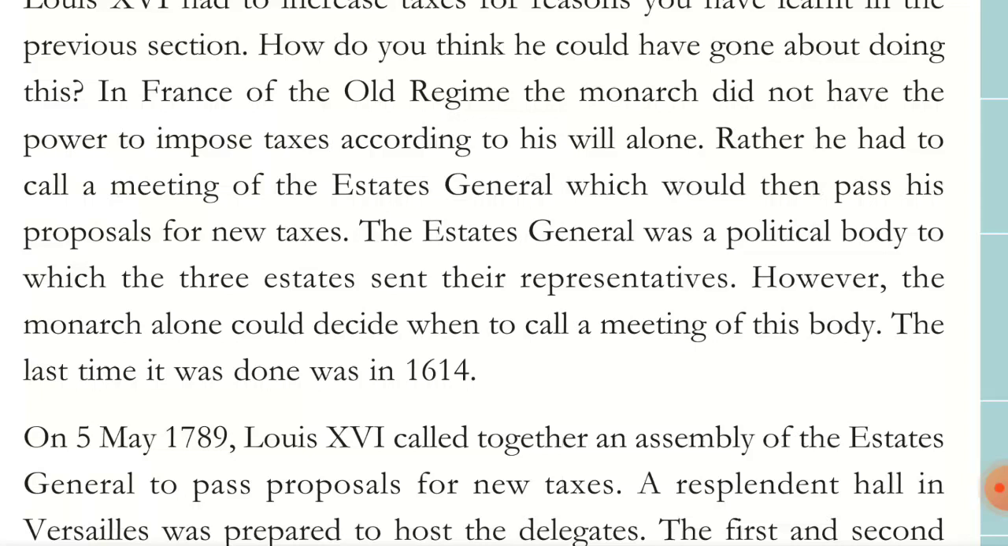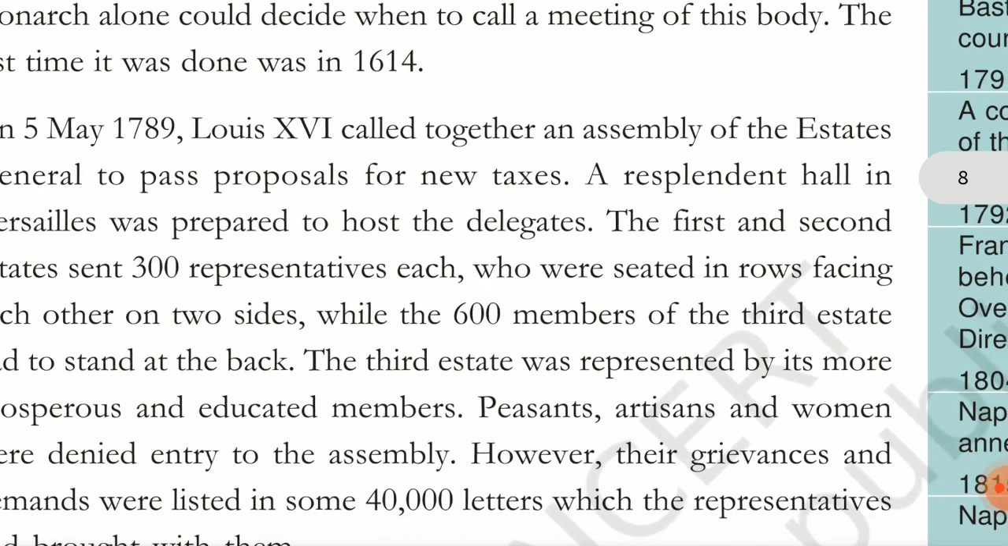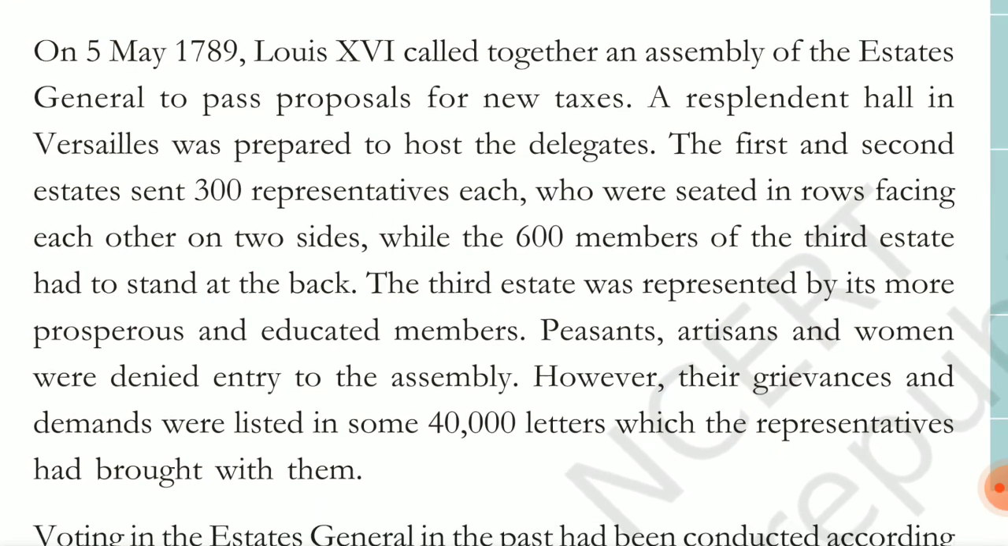So what are the three estates? Come on, tell. The first estate is the clergy, the second estate is the nobility, and the third estate is everyone except the clergy and the nobility, including big merchants, lawyers, peasants, small landless laborers, everyone. They are all in the third estate. And the last Estates General meeting was held in 1614, which is like 150 years before. That is so long, right?